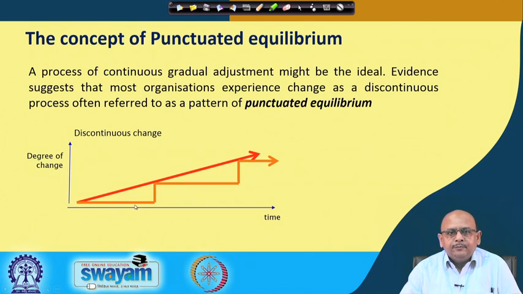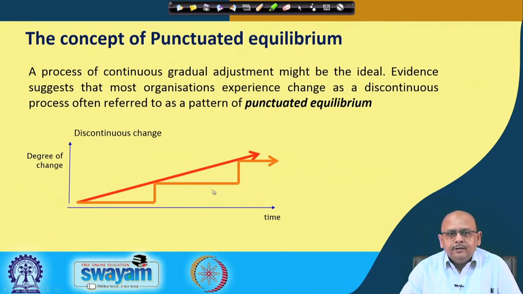See what happens here, there is no change, then again suddenly there is a change, right. So, something punctures here, something basically forces you to go for a change and then there is a spike, right, and then you go for a sudden change. This is discontinuous in nature, okay.